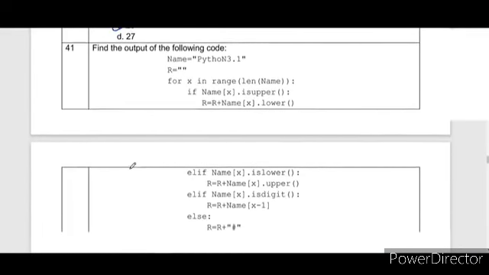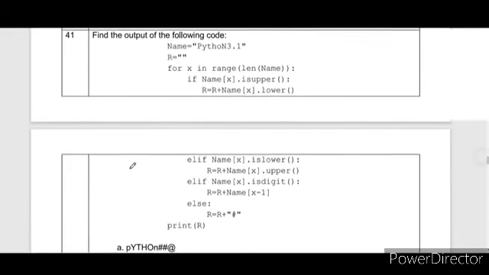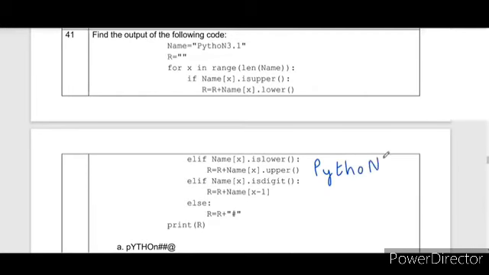Next is this string as given here, and we have to find out the correct string options. Suppose this is written PYTHON3.1. So this is the variable name. Here one empty string is R, that is an empty string. For x in range length of name, it will run till n minus 1. It will run from 0 to 1. This 1 is a digit.